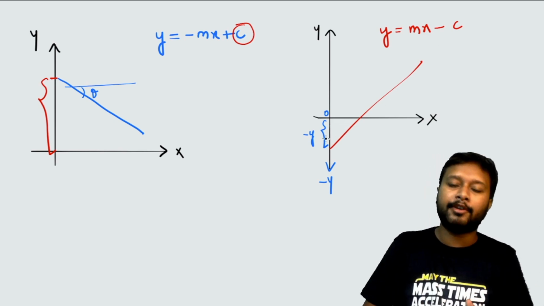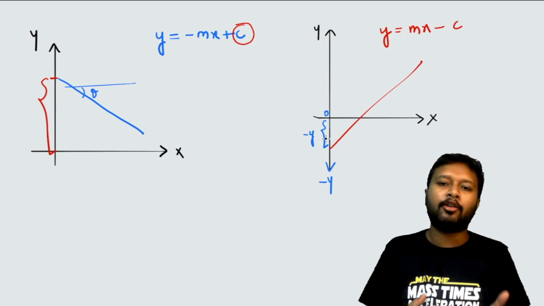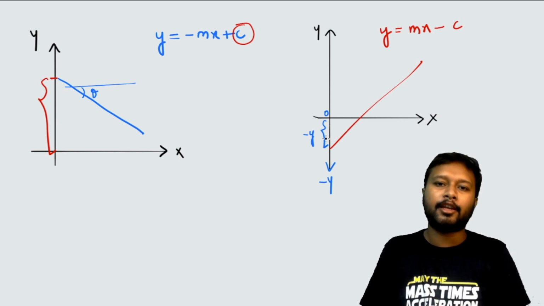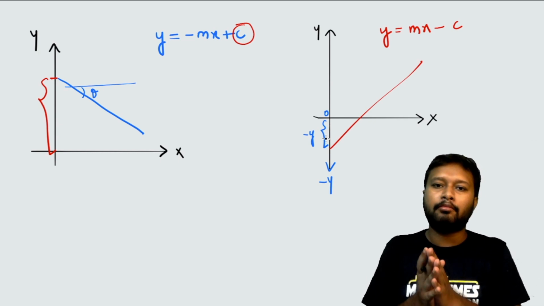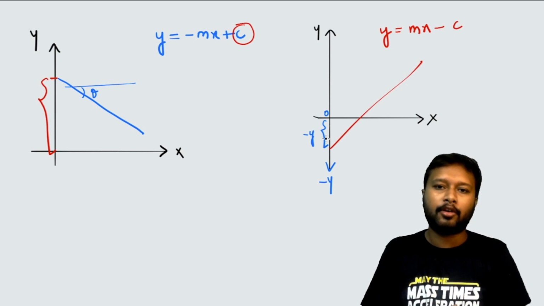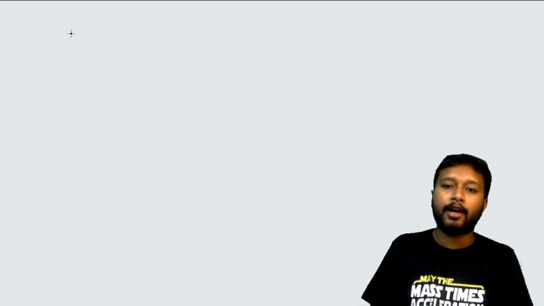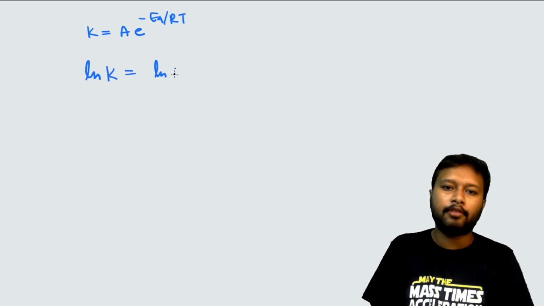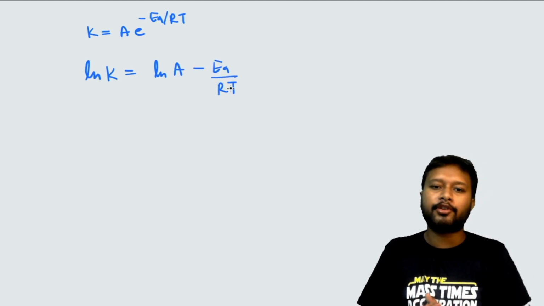Now I am going to take some equations which you will come across in chemistry, and we are going to see how you can apply these straight line equations to understand the slope and all. Let's take a simple equation, the Arrhenius equation. The Arrhenius equation is given by k equals A e to the power minus Ea by RT. Right now you cannot apply a straight line equation here, but if I take ln on both sides, the equation in logarithmic form is ln k equals ln A minus Ea upon RT, right?